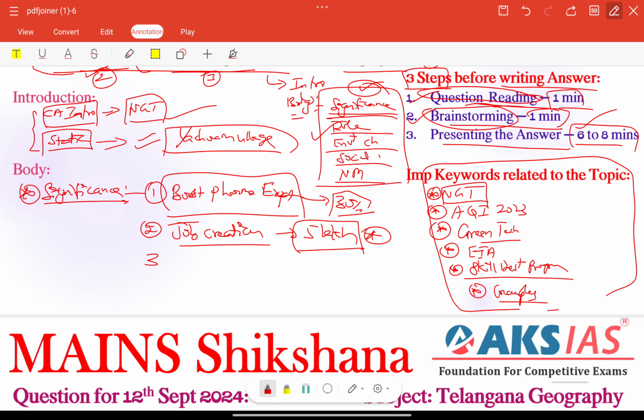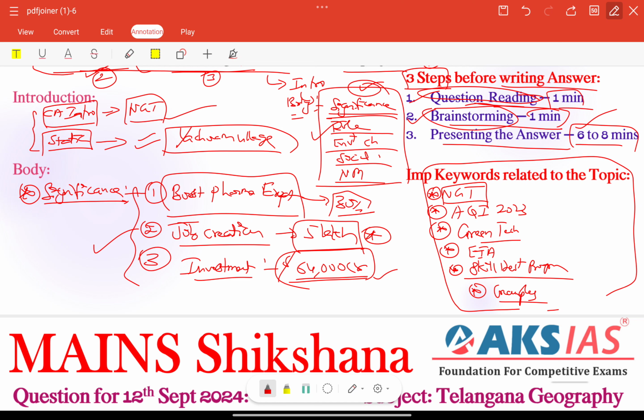Other than that, we can give attracting investment, with an expected investment of, for example, 64,000 crore rupees, very important. We need to include these types of examples or facts. Hyderabad Pharma City is seen as a major driver of foreign and domestic investments especially. So these are the most important significance points.